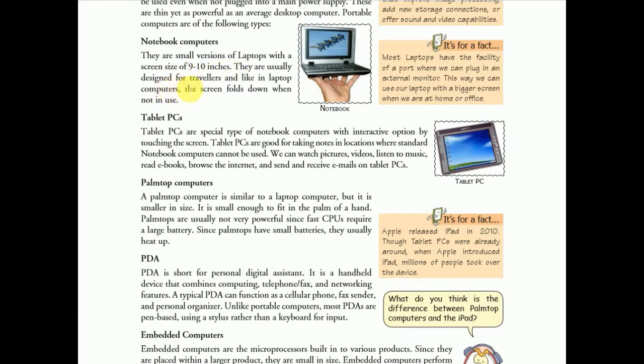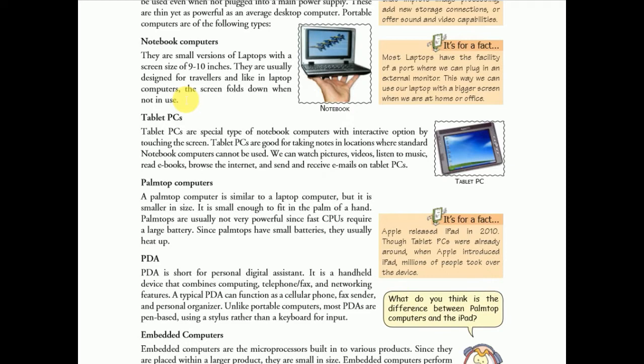They are usually designed for travelers and, like in a laptop computer, the screen falls down when not in use. Travelers use the notebook computer because it is lightweight, it also contains a battery, and the screen falls down when not in use. So this provides all the facilities to travelers, and it is the most famous computer among travelers.